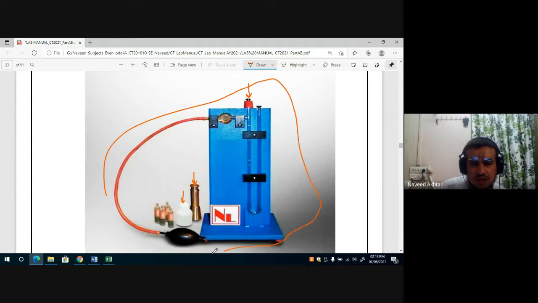This apparatus is called the Blaine air permeability apparatus. There is a valve to increase the level or to increase the pressure.